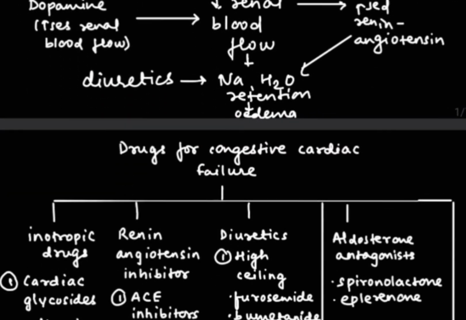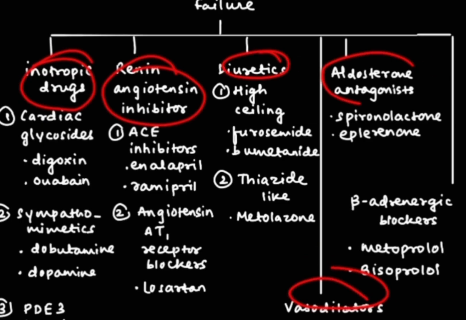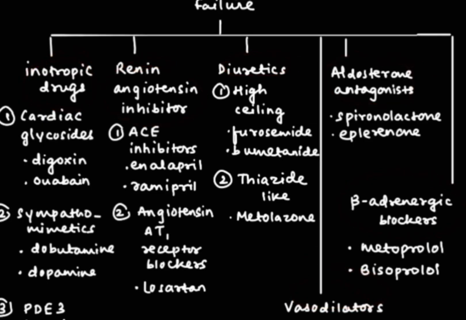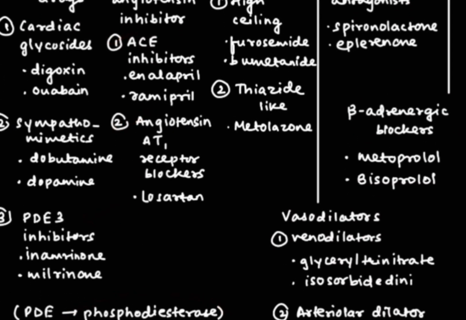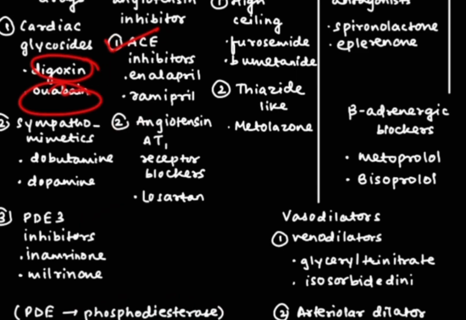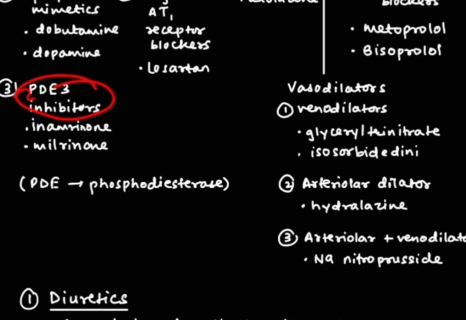Now, what are the drugs which are given for CCF? They are divided into six types: inotropic drugs, renin-angiotensin inhibitors, diuretics, vasodilators, aldosterone antagonists, and last is beta-adrenergic blockers. In inotropic drugs, we prefer three things: cardiac glycosides, sympathomimetics, and PDE3 inhibitors. PDE3 means phosphodiesterase 3. In cardiac glycosides, we prefer digoxin or ouabain. In sympathomimetics, we prefer dobutamine or dopamine. PDE3 inhibitors include milrinone.